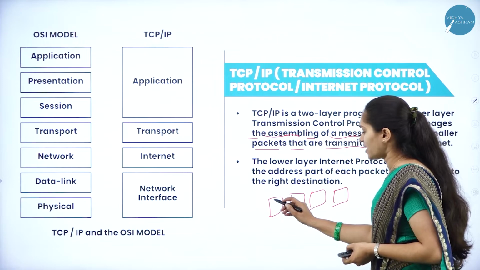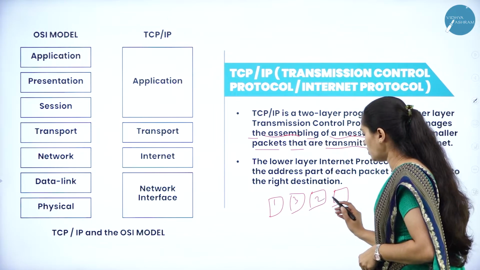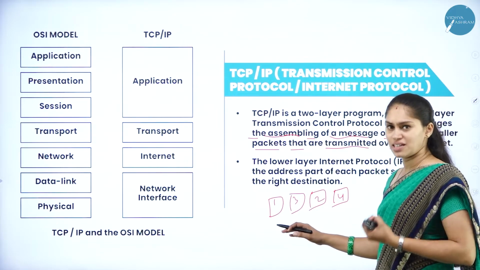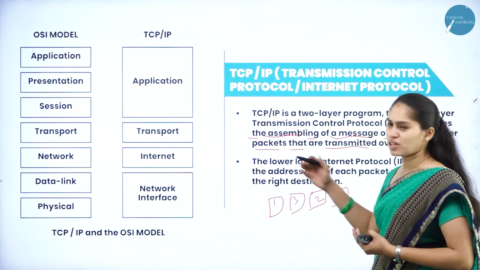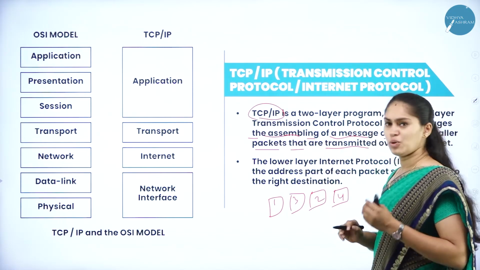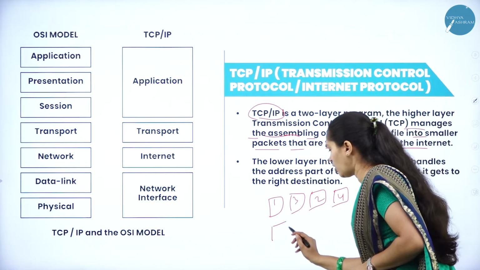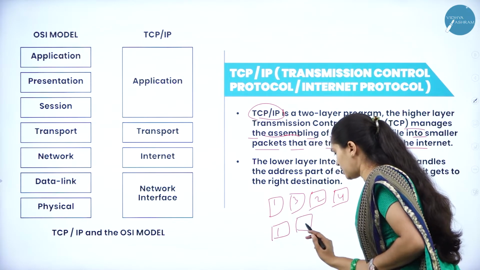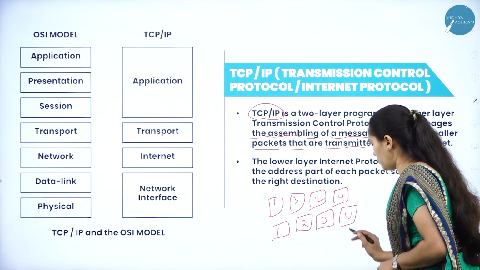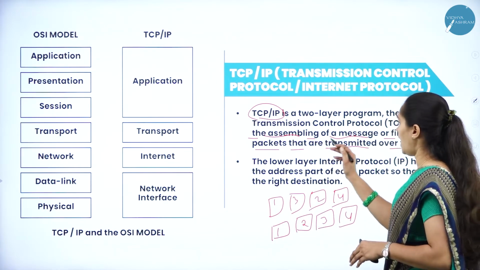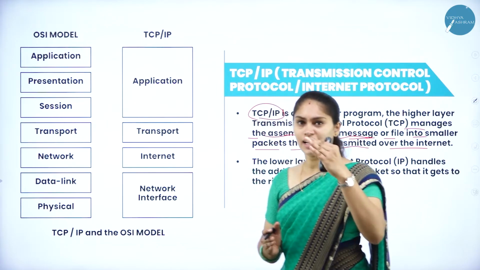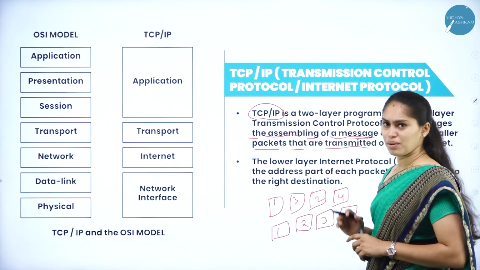For example, consider packets 1, 3, 2, 4. At the time when I want to send these datagrams or packets from one computer to another computer system over the internet, TCP takes care of managing and assembling all of these together. Everything I want to share over the internet will be allocated and assigned, and that is managed by TCP. That is the higher layer of the TCP/IP protocol.